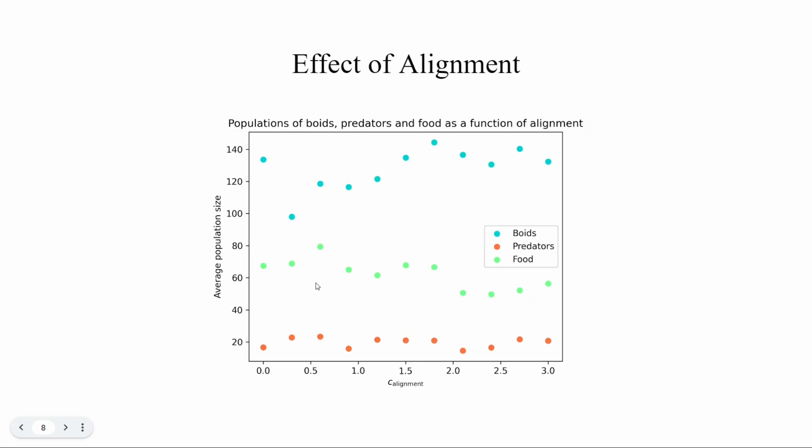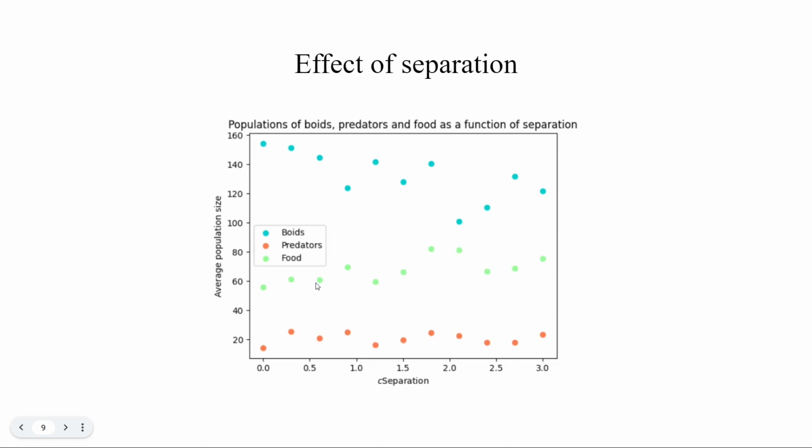For the second rule, the alignment, we did a similar simulation, and we can't really see a significant effect in our simulation. The same for the third rule, the separation. We did the same simulations, and we can't really see a significant effect for different separation strengths.